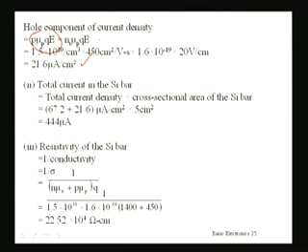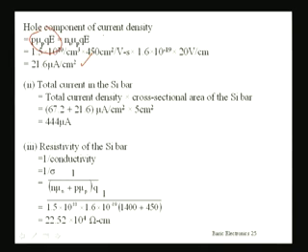Another thing you have to find out is the total current. Now this is only current density. So in order to find the total current, you have to multiply it by the cross-sectional area, which is given as 5 cm square. The current densities in microampere per cm square, the hole component and the electron component, you have to add up. Then you will get the total current density. So 67.2 and 21.6, this total current density is multiplied by the cross-sectional area, 5 centimeter square. So finally we get 444 microampere as the current flowing in the silicon bar.